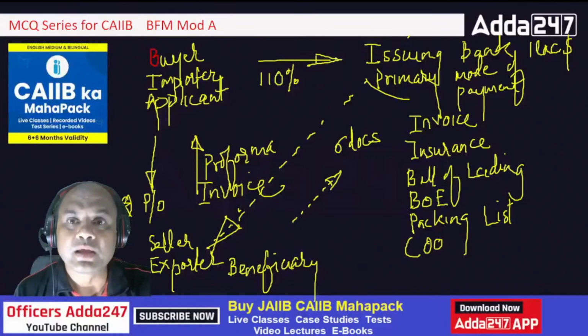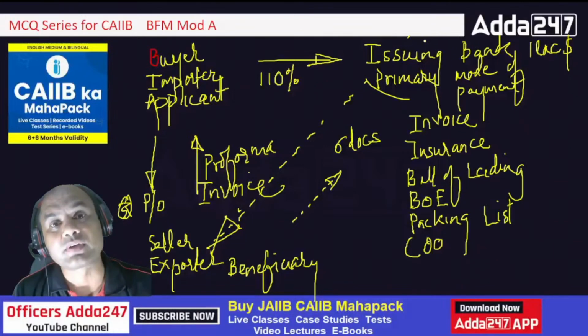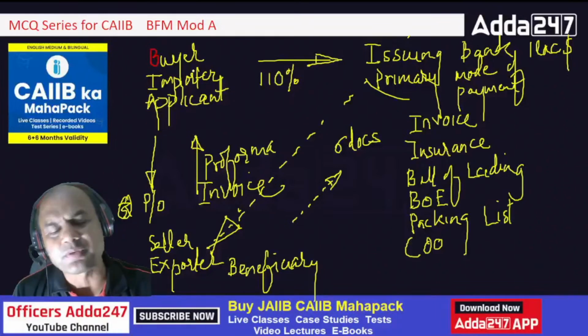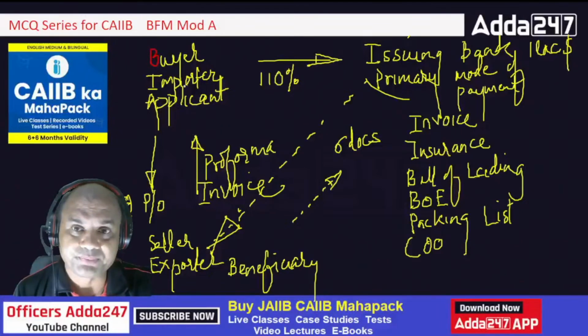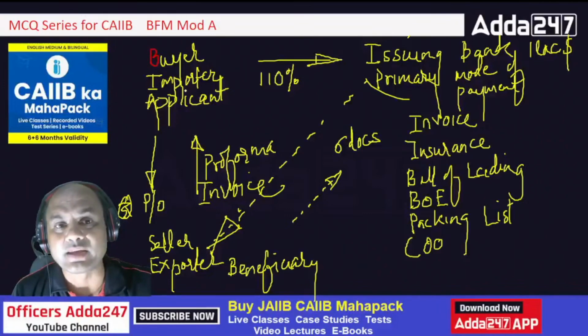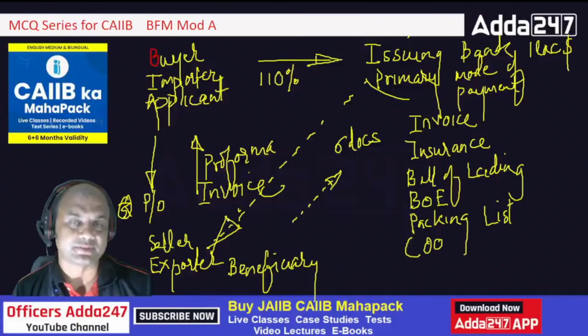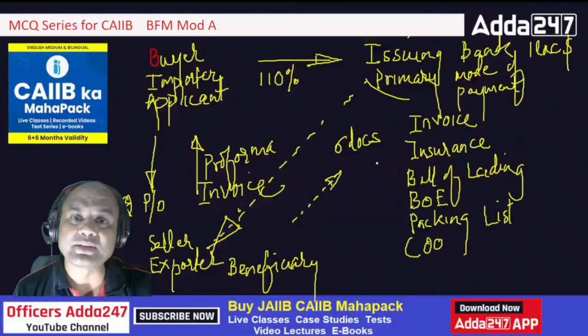Because after all, the bank has to cover its own risk also, isn't it? So this issuing bank will get an FD from the buyer, or block any type of asset which can be sold immediately, and then issue the LC.